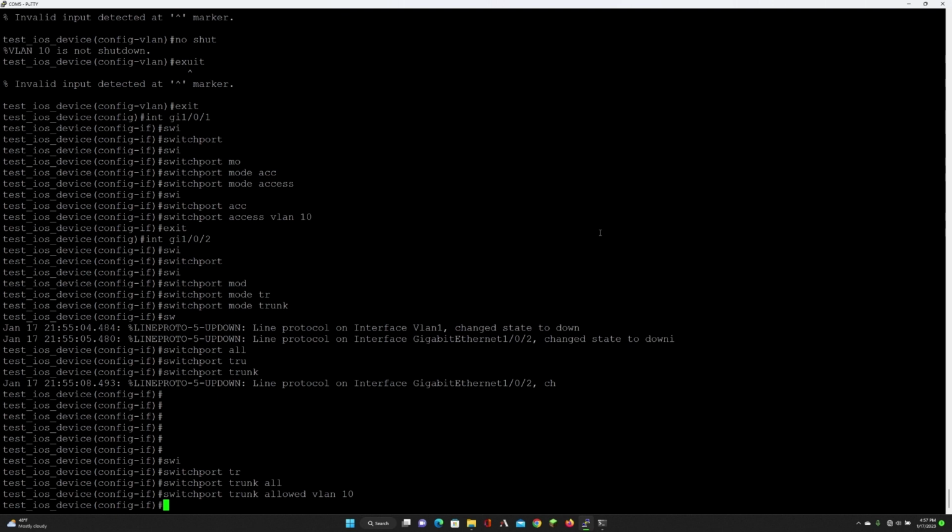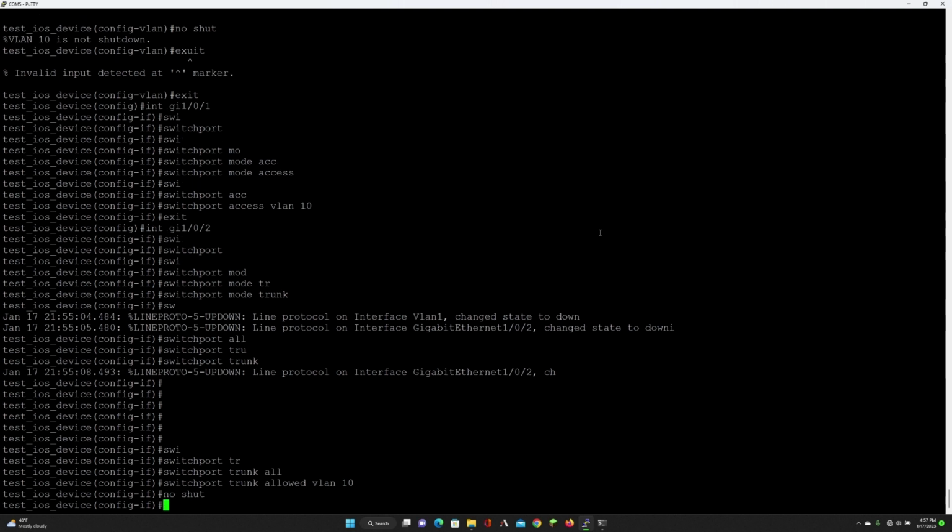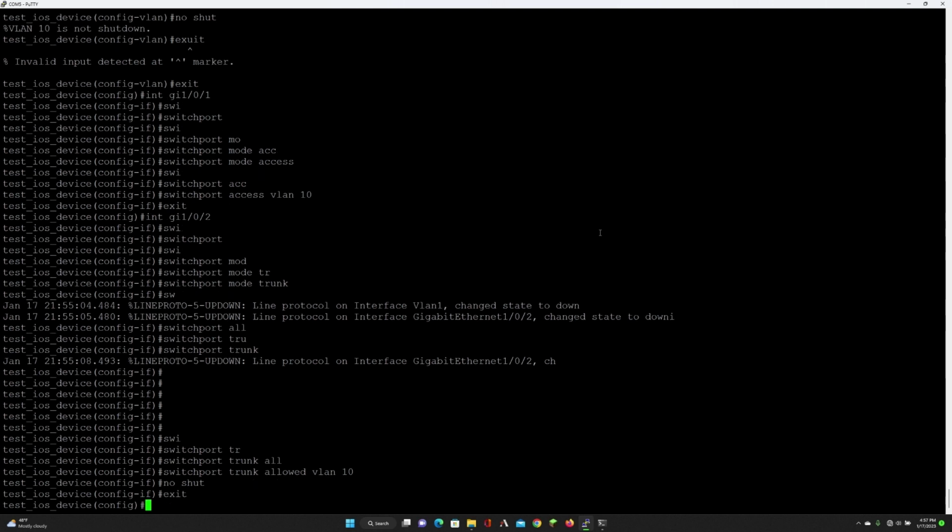Now, we could have just not put that in at all, and it would allow all VLANs to go through. But we're trying to show best security practices here, which is to limit the amount of VLANs that go through your trunk, depending on what you're trying to do and where it's going, all right? And then again, we're just going to do a no shut here, just to make sure. All right, so the important thing to remember here, before we switch back to the laptop to make sure it's up and running, is to check our actual trunks, and all our layer 2 switching.